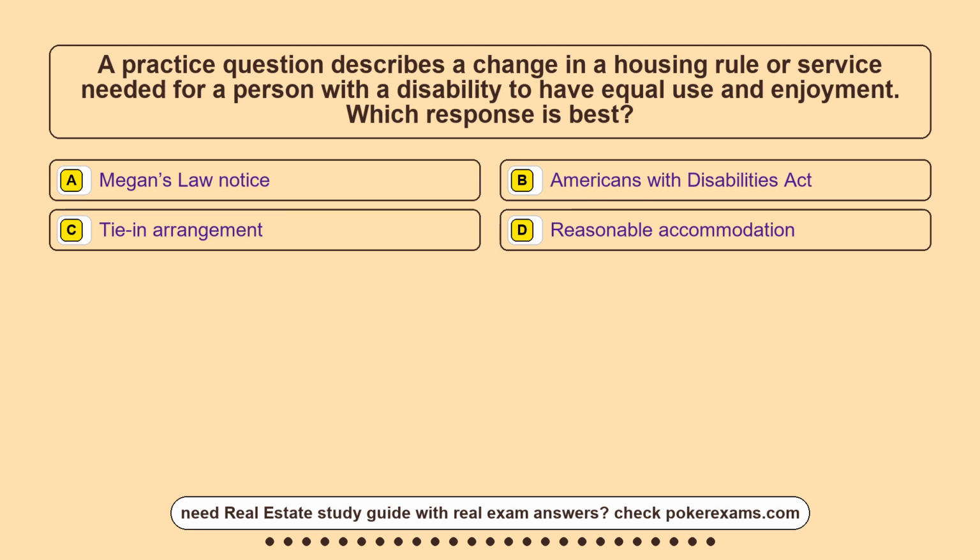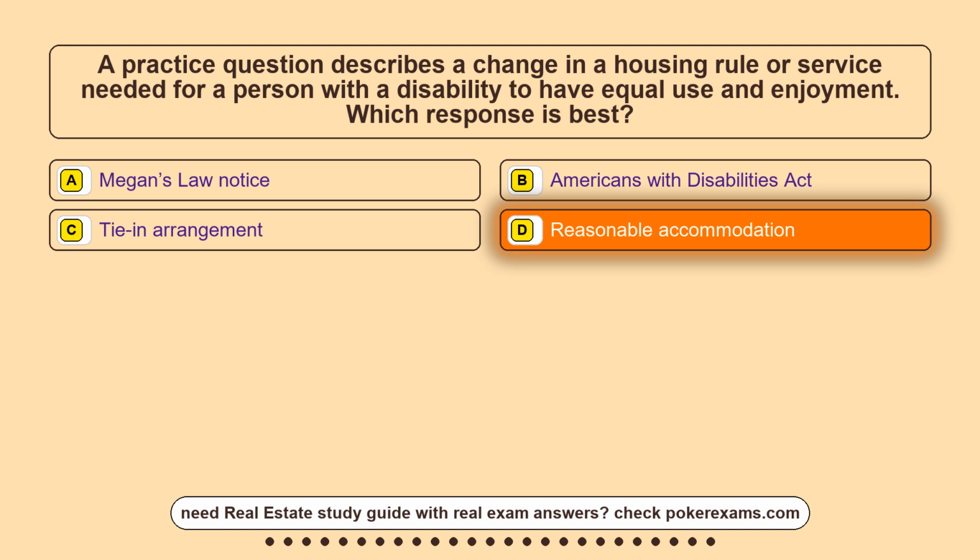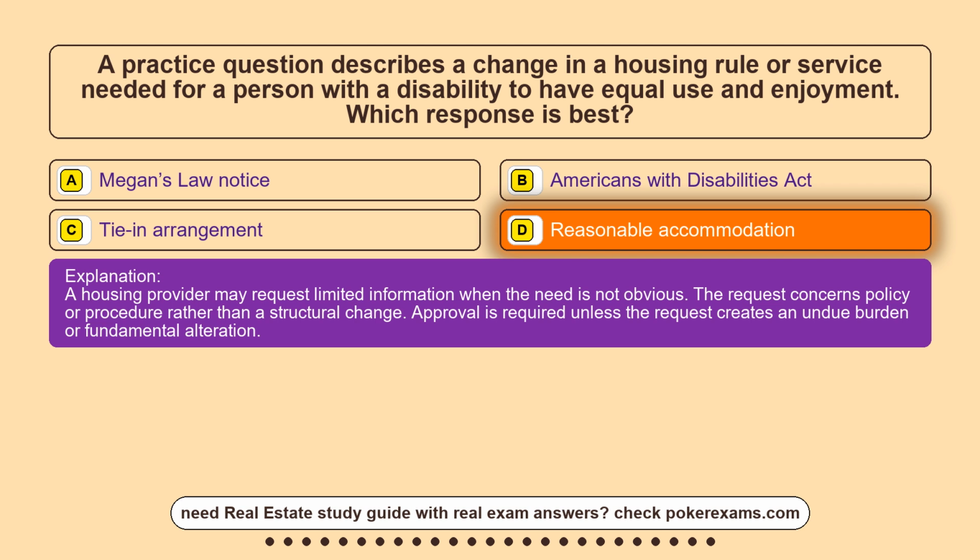Question 2. A practice question describes a change in a housing rule or service needed for a person with a disability to have equal use and enjoyment. Which response is best? Option A, Megan's Law Notice. Option B, Americans with Disabilities Act. Option C, time-in arrangement. Option D, reasonable accommodation. The correct answer is option D, reasonable accommodation. A housing provider may request limited information when the need is not obvious. The request concerns policy or procedure rather than a structural change. Approval is required unless the request creates an undue burden or fundamental alteration.